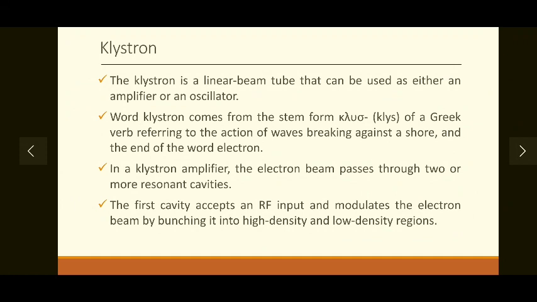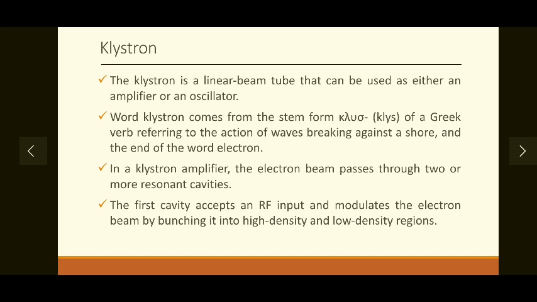So let's look at the first type of such microwave tube, which is called a klystron. Klystron is a linear beam tube. That means it falls into the category of O-type tube, which can be used as either an amplifier or an oscillator, but it is generally preferred for amplification rather than oscillation.